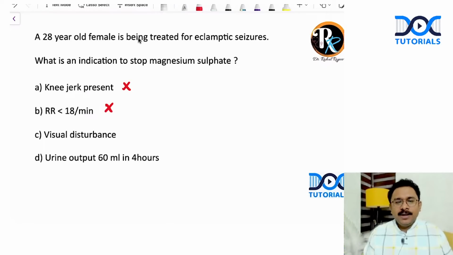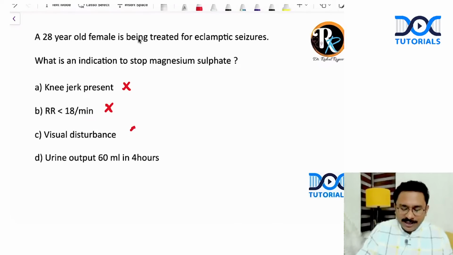Okay. Next is visual disturbance. That is also not an indication. In fact, not an indication to stop. In fact, that is one of the manifestations that can occur in eclampsia, and that itself is an indication that you should be giving this medication. So that is not an indication to stop.